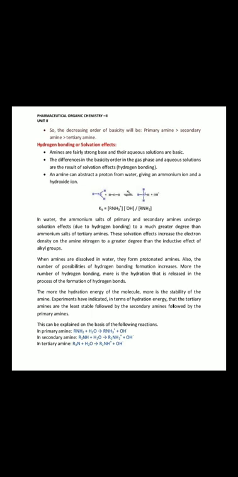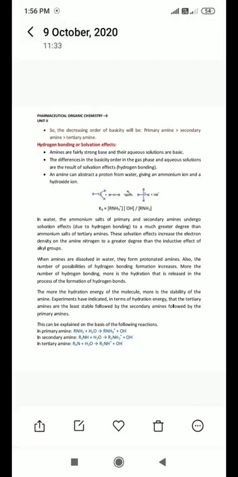The difference in the basicity order in the gas phase and aqueous solution is the result of solution effect, hydrogen bonding. The difference we are studying here is the difference in basicity order in gas phase and aqueous solution. So this is represented by the solution effect or hydrogen bonding. An amine can abstract a proton from water, giving an ammonium ion and a hydroxide ion. An amine accepts the proton from water and forms the ammonium ion, releasing hydroxide.